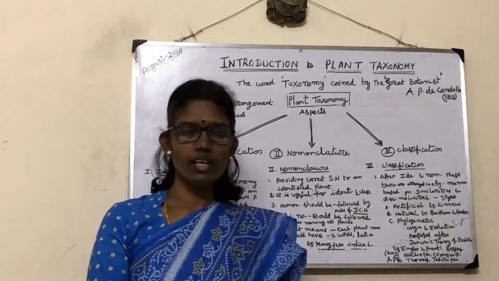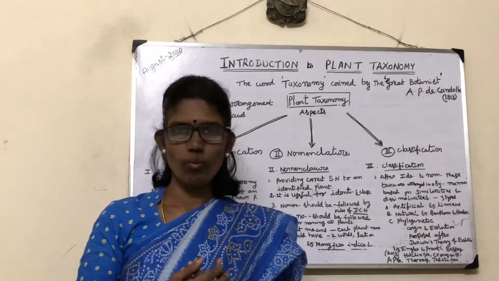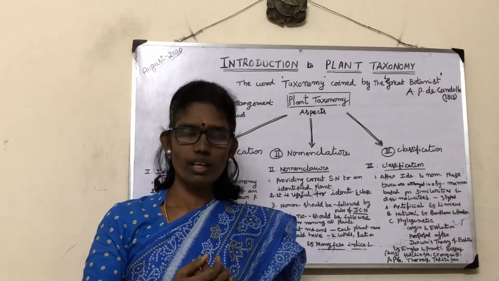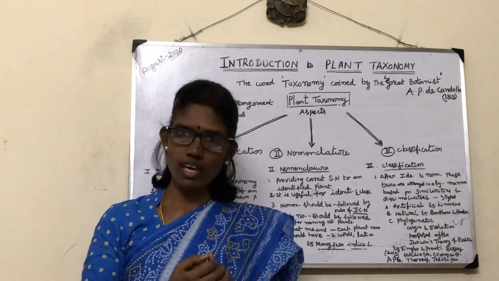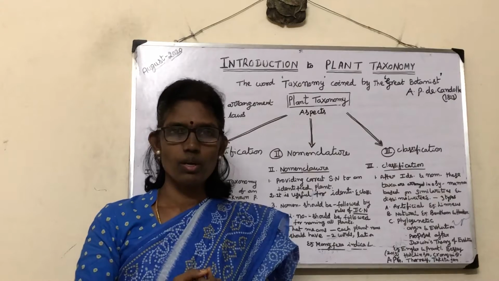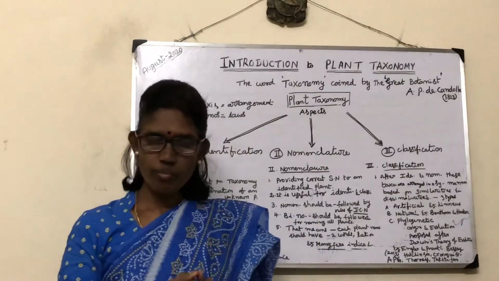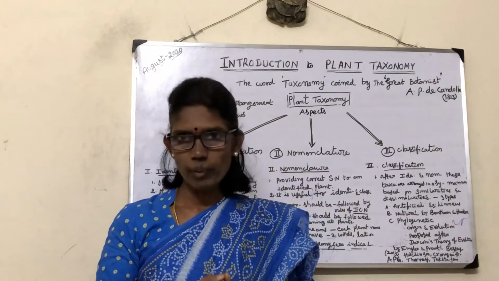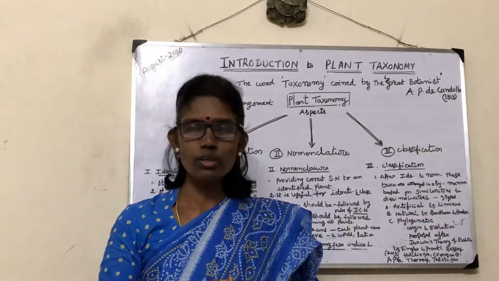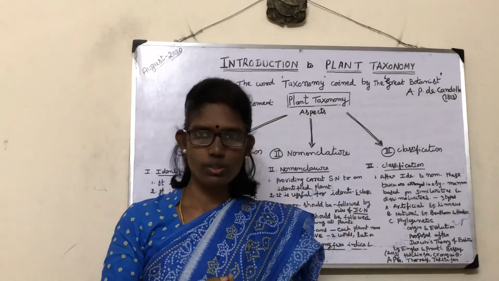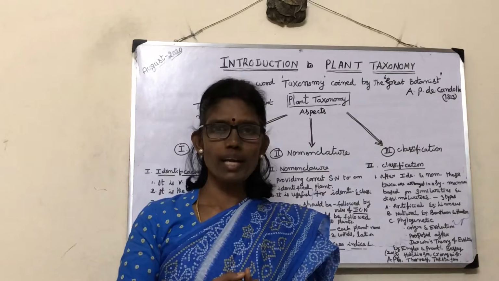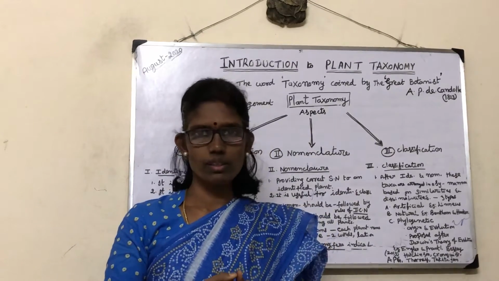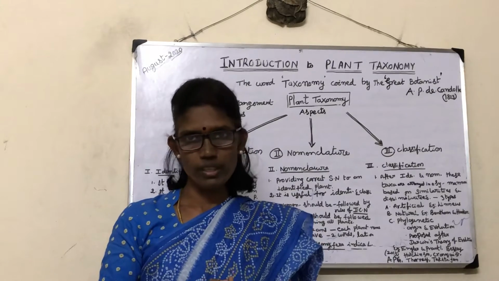Plant taxonomy is the oldest branch of botany. It deals with the classification, identification and nomenclature of plants. From the ancient period, human beings depended on plants for their livelihood, like food, clothes and shelter. Plant taxonomy started after the nomadic man identified plants that were useful for his needs.